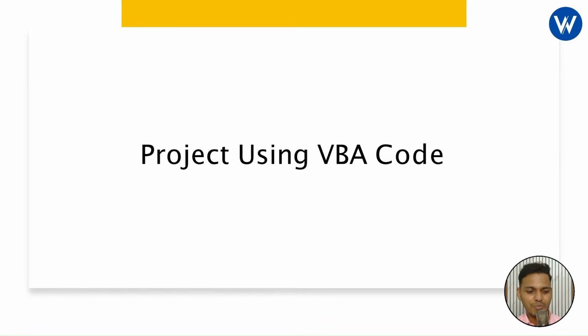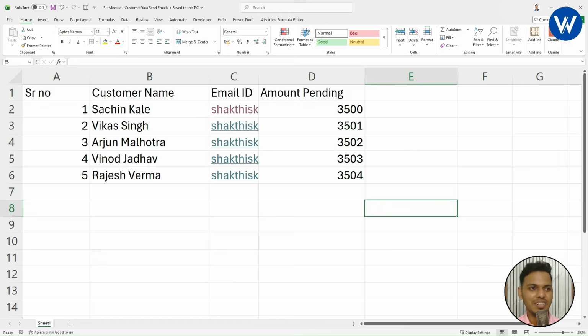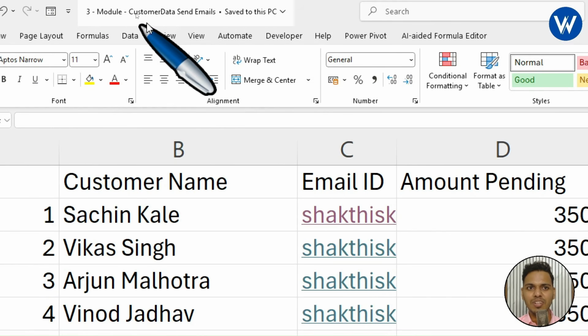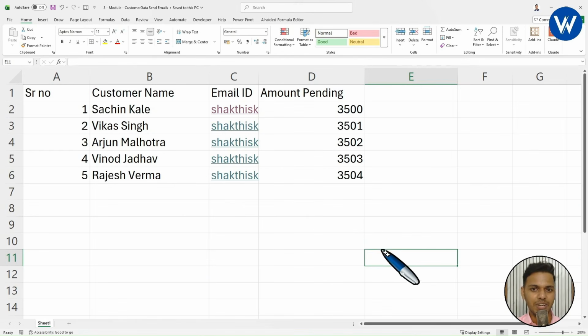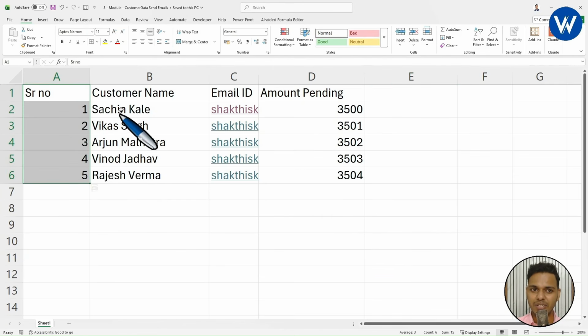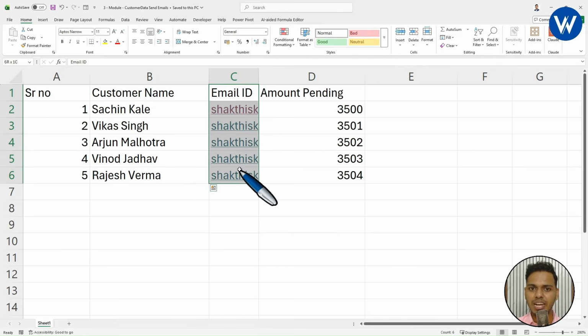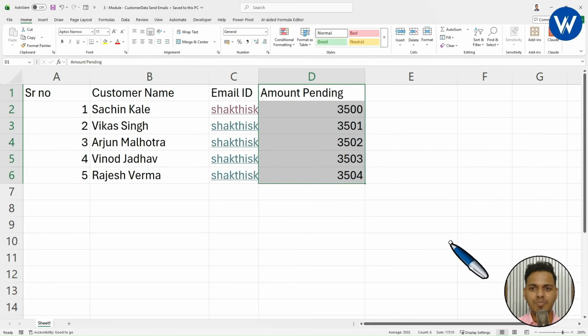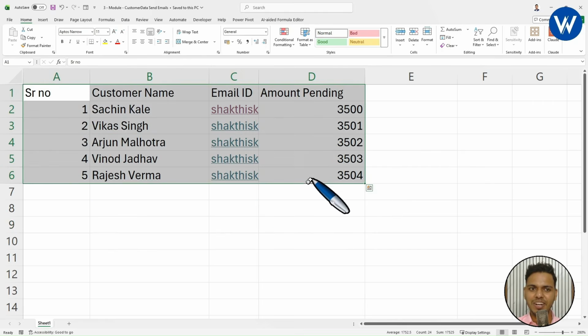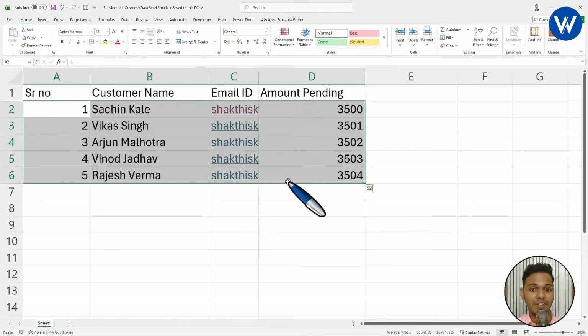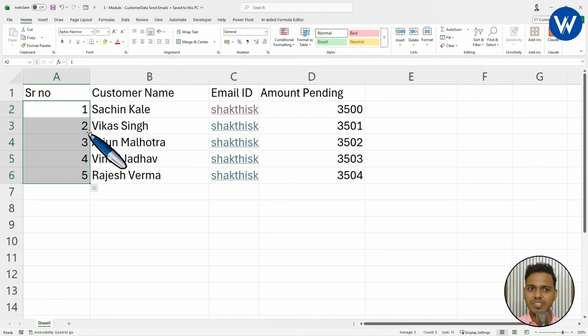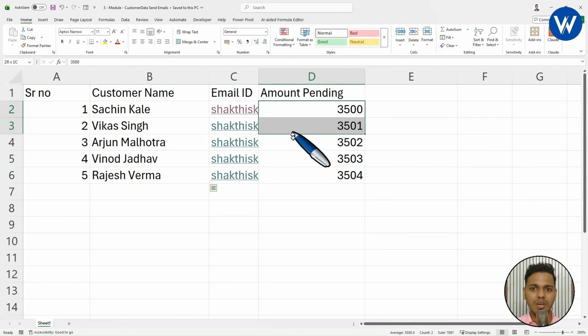Now before we see the project, first of all, let me show you the data. I have taken one new Excel file, module 3, customer data, send email. Now let me tell you guys, in this data we can see the serial number, customer name, email ID, and this is the amount pending. I hope you guys understood the data, right? So basically I have taken only 5 customer records which contain serial number, customer name, email ID, and amount pending.